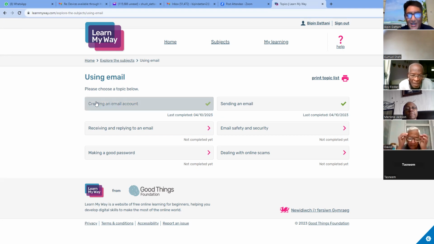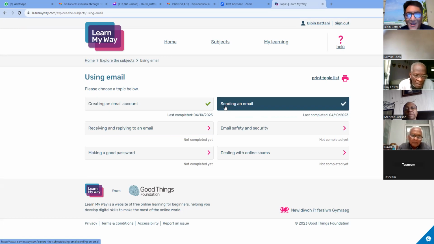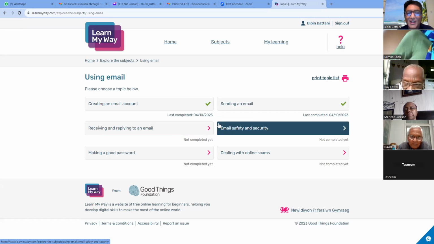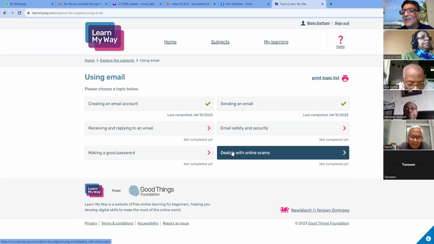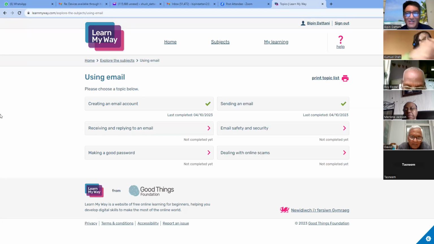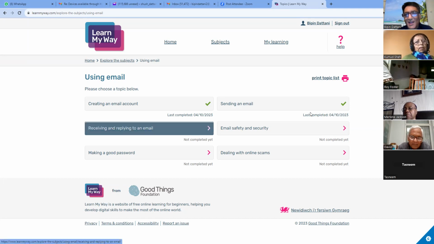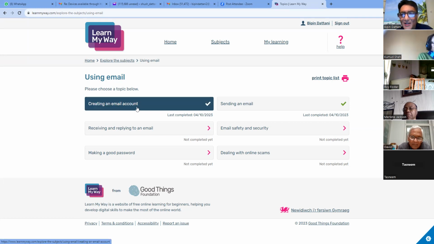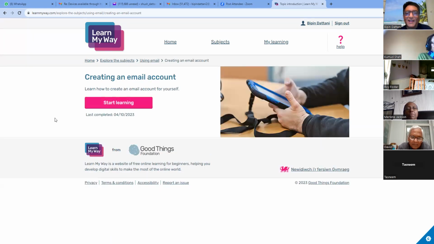The first topic is creating an email account, then sending an email, then receiving and replying to an email, then email safety and security, making a good password, and dealing with online scams. Okay, so as you can see, there are 6 different topics that are available. So now let's choose the first one, creating an email account. So you click on it like that, and what you're supposed to do is look at everything that's on the screen. You're supposed to read it and then follow the instructions.